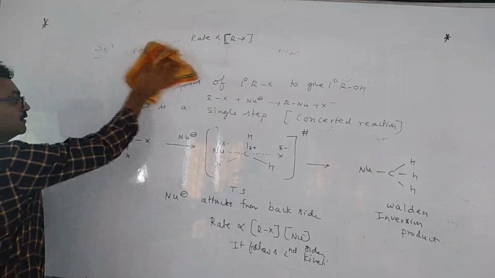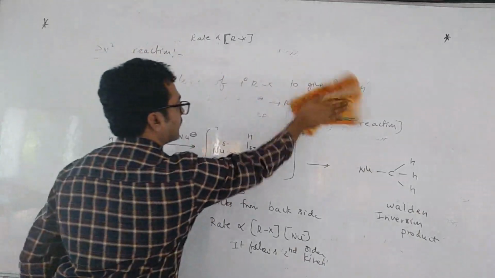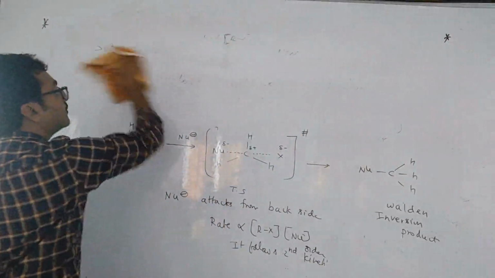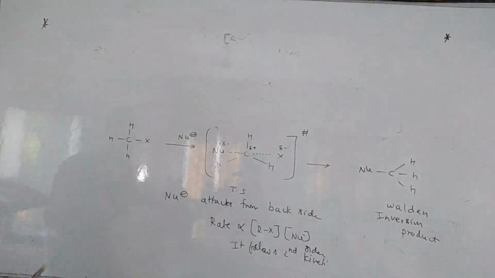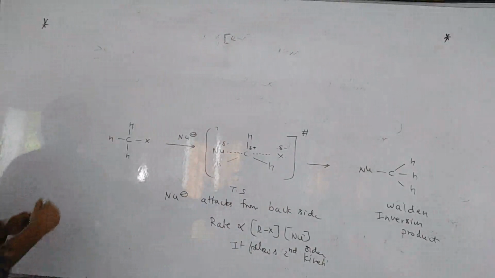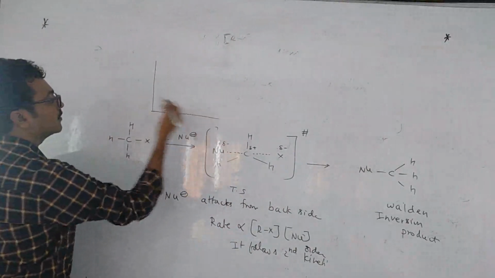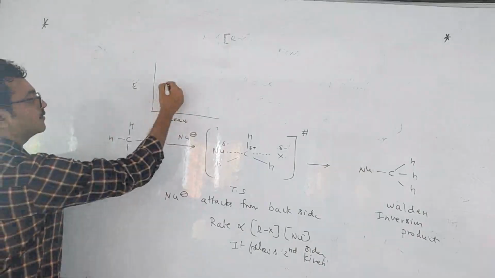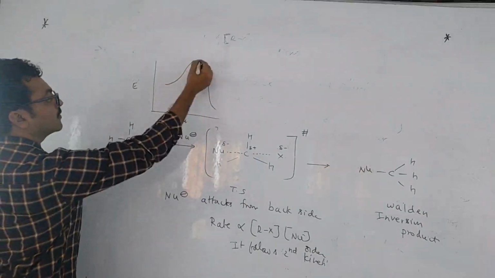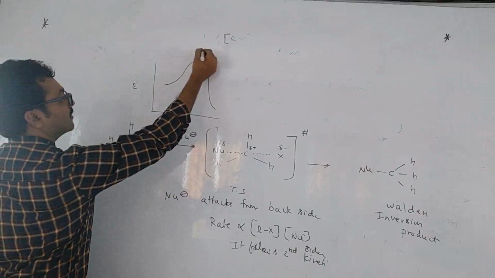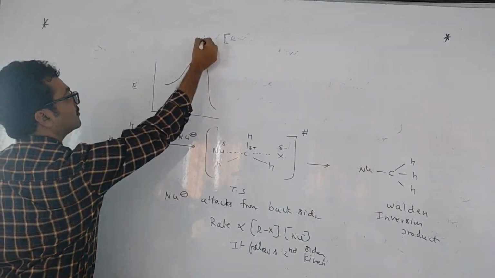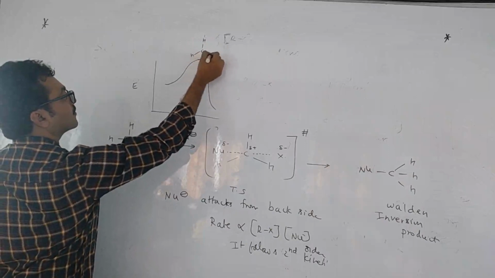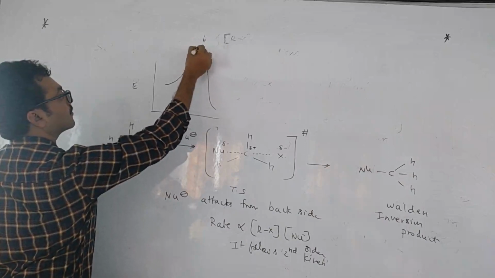So this is the case, and if you see the energy profile diagram for this, here is the energy, here is the reaction coordinate. It will be like this. Only one transition state, where carbon has partial bonds like this.